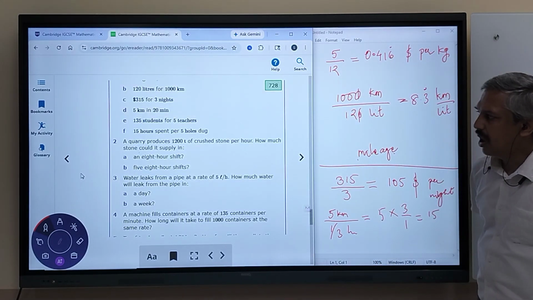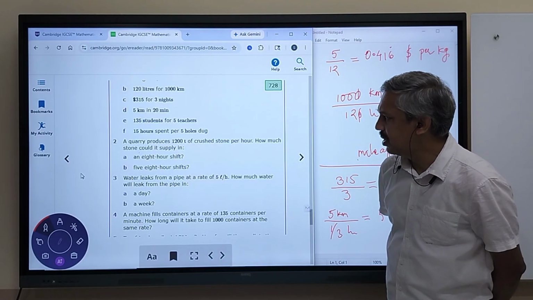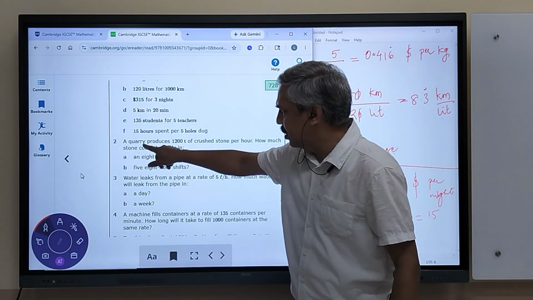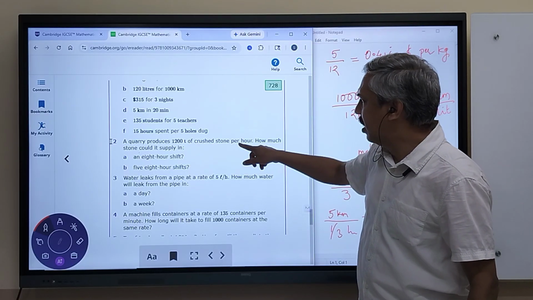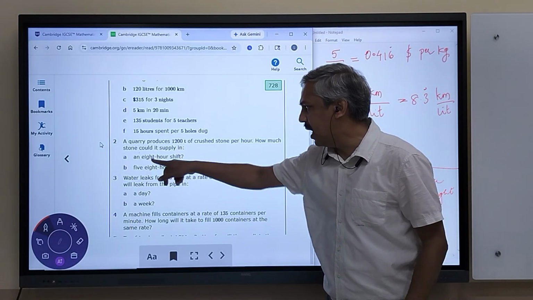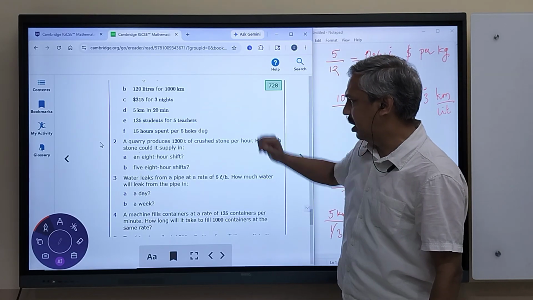Question number 2. A quarry produces 12,000 t of crushed stone per hour. This is a machine that is producing 12,000 tons of crushed stone per hour. How much stone could it supply in an 8-hour shift? So this is the rate of production of the crushed stone.